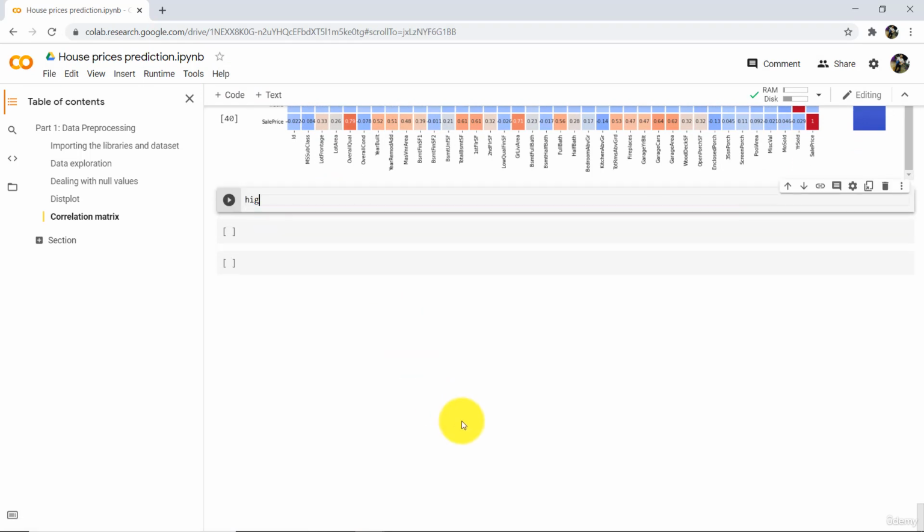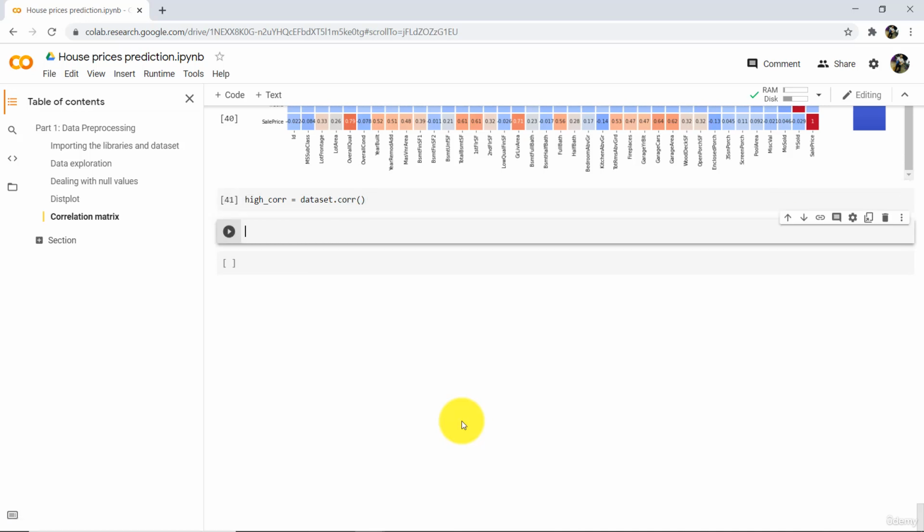Define a variable high underscore corr is equal to dataset dot corr, this method for the correlation, and execute. Great. Then define one more variable, highly correlated features. high underscore corr dot index.